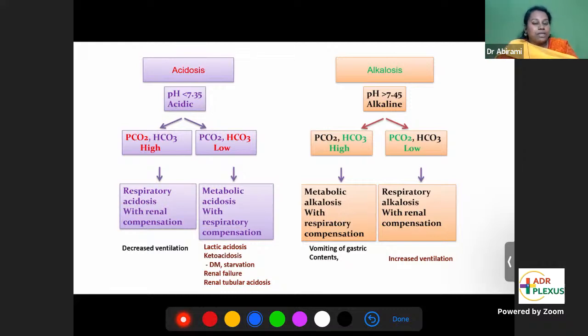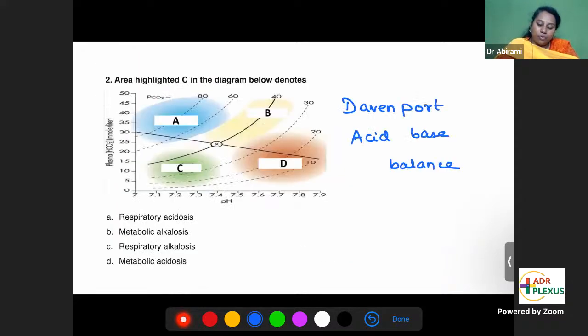So I'll give you a stepwise approach. How will you answer acid-base balance questions? So first step, look at the question. Any acid-base balance disorder, the question will have the following data. You will have pH, bicarbonate, and carbon dioxide. These three data will be there in the question. pH, bicarbonate, and carbon dioxide. You should know how to correlate these three.